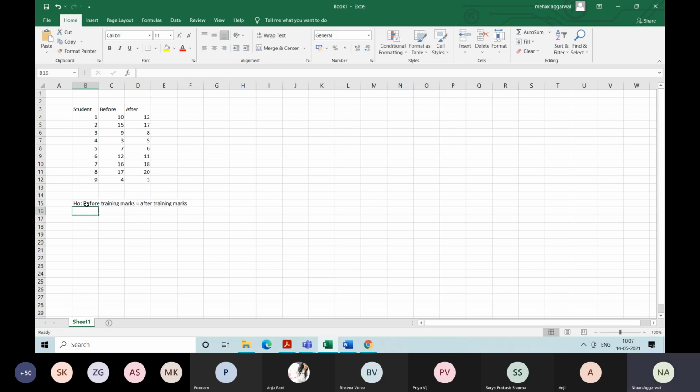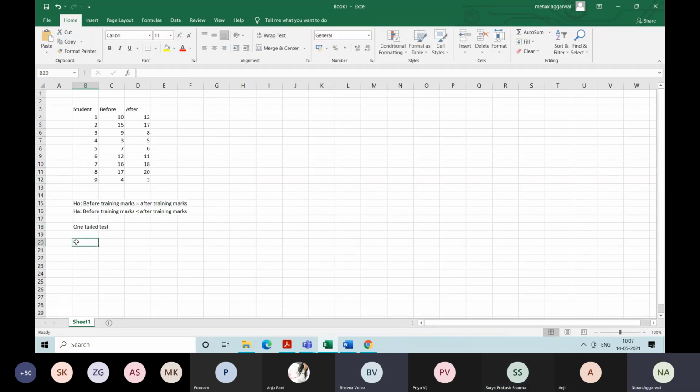And the alternate is HA. HA is before training marks is less than after training marks, not equal to, less than, because we are concerned with the training being effective. Training will be effective when the marks after training are higher, right? So it is a case of one tail. It is a case of one tail, only the case of effective.